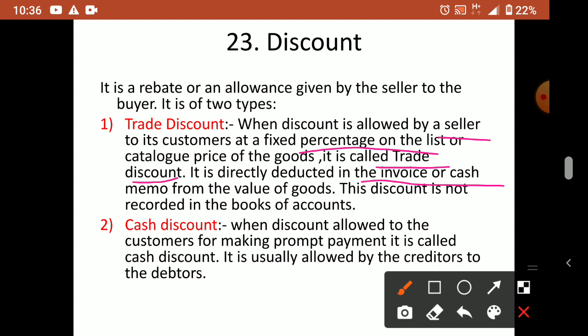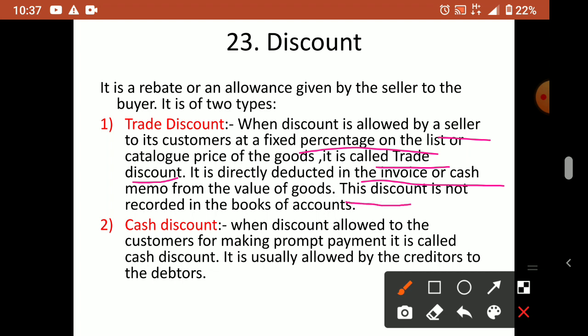So from that total price, just like what I told you, suppose you are purchasing a bag that costs 1000 rupees and they are saying 50% off, then you will get it for 500 rupees. Okay, so many discount offers are there. That type of discount that we usually see is called what? Trade discount. Another type of discount is cash discount.